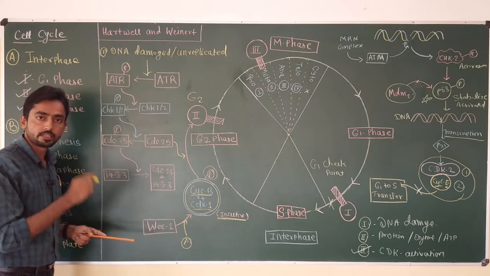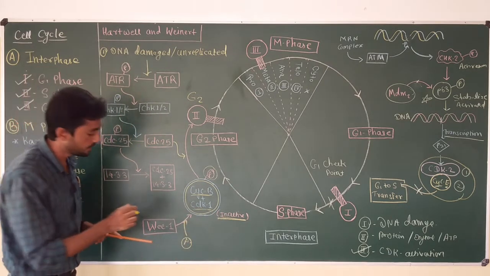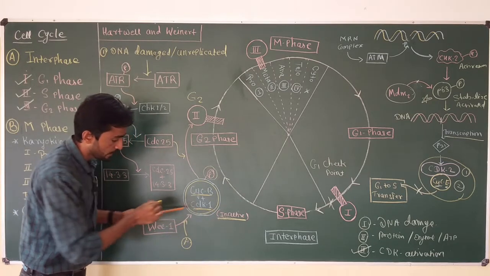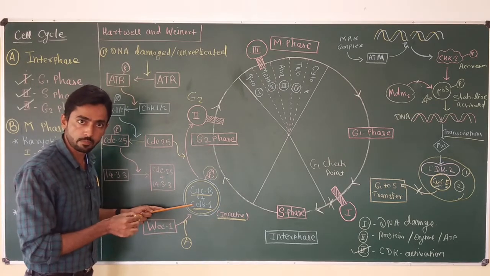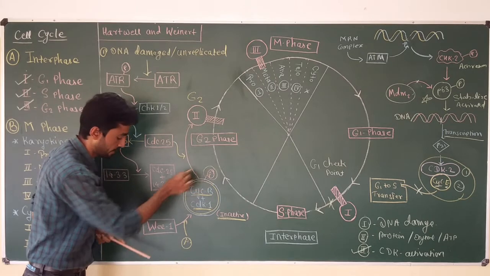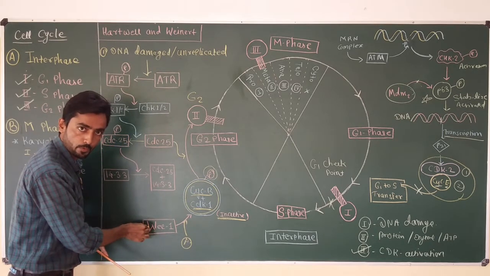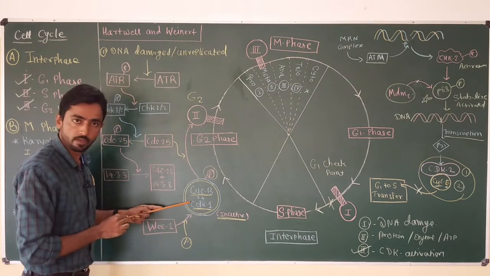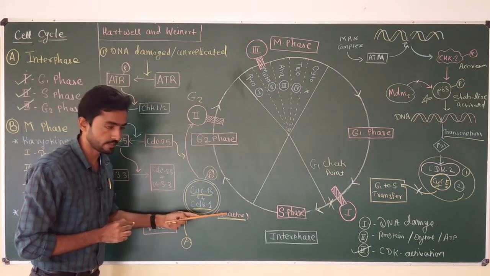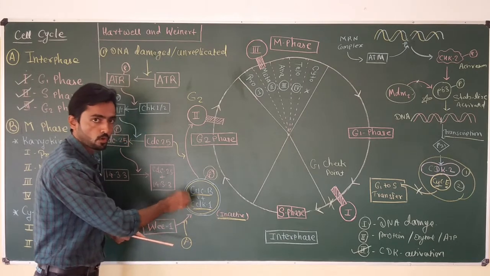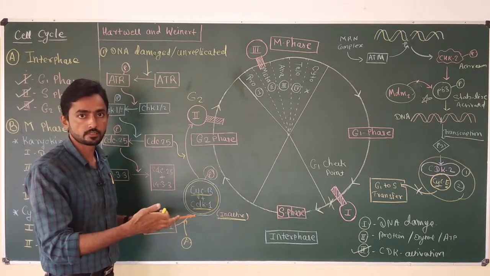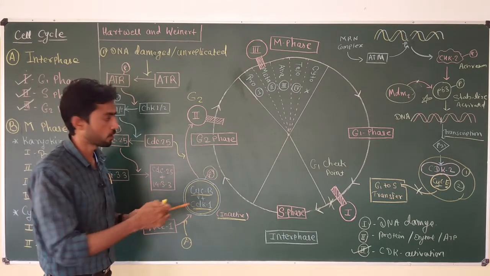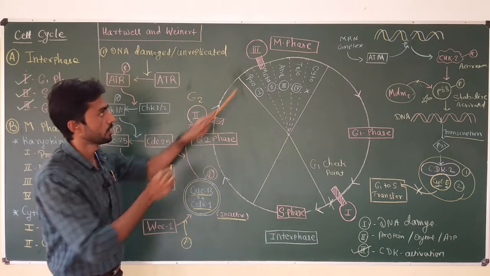Actually, tyrosine and threonine amino acids are present in the active site of the cyclin dependent kinase 1 enzyme, and these amino acids are phosphorylated by WEE1 protein. Due to this phosphorylation of the cyclin B CDK1 complex, this complex gets inactivated, and the inactive complex cannot catalyze the successful transition of the cell from G2 to M phase.